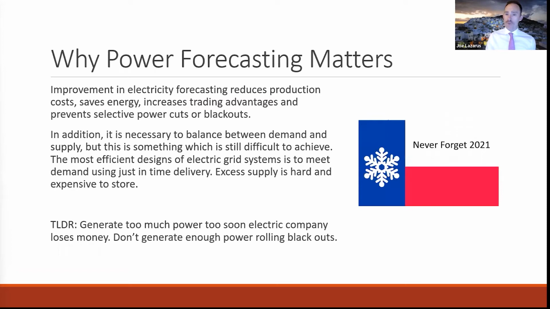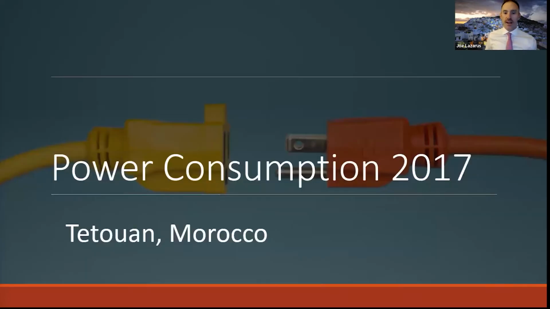So why does power forecasting matter? Well, if you get it wrong and produce too much power, that is wasted supply on the grid that can't be used. If you don't produce enough, you'll have rolling blackouts. Those people in Texas in 2021, they remember rolling blackouts. So now I'm going to hand things over to Puri. He's going to walk you through the realization.